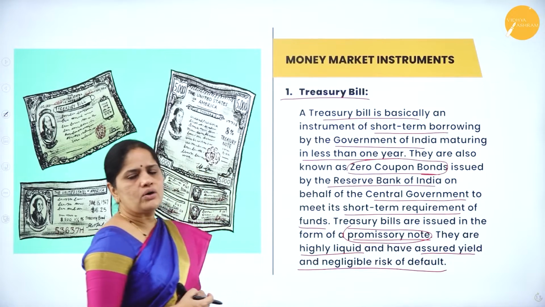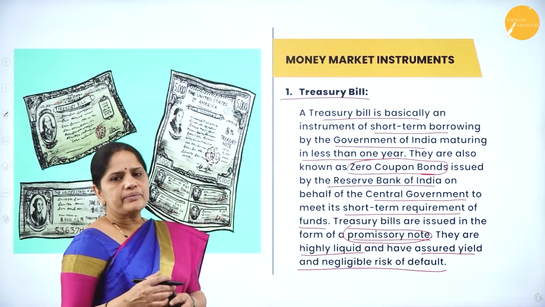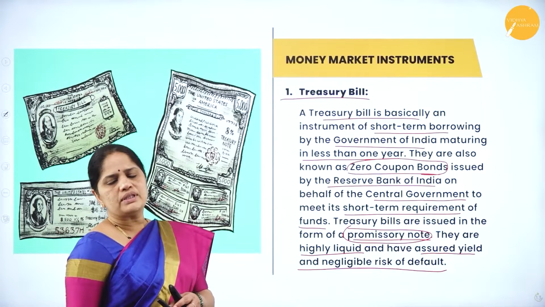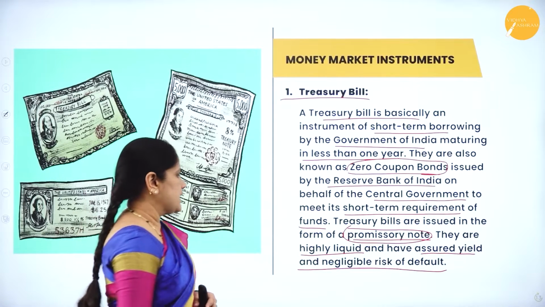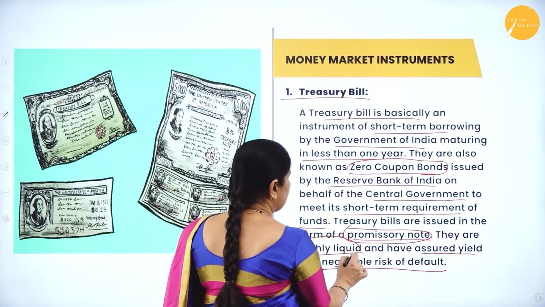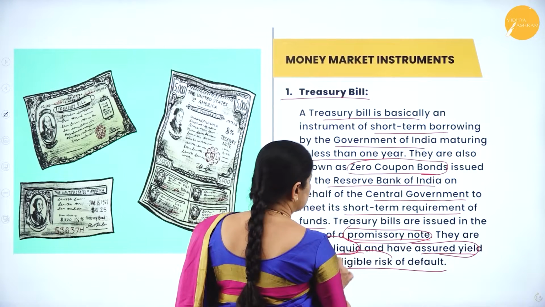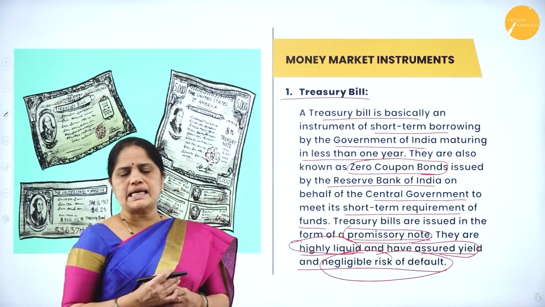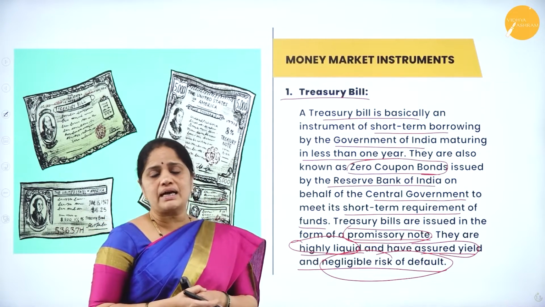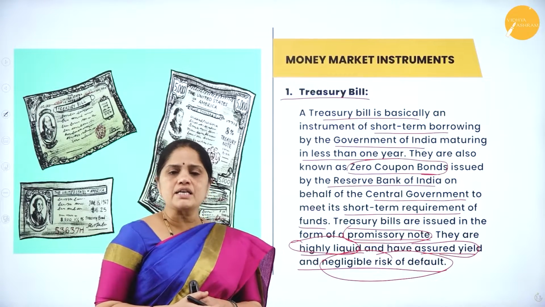That is, the government will say, I promise to pay you this amount of money on this date. And it is highly liquid, with assured yield and negligible risk of default, because it is the government which has been promising the investor the money. So, the government will keep up its promise.